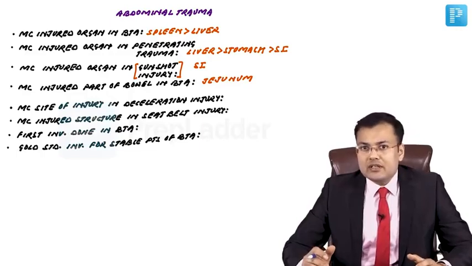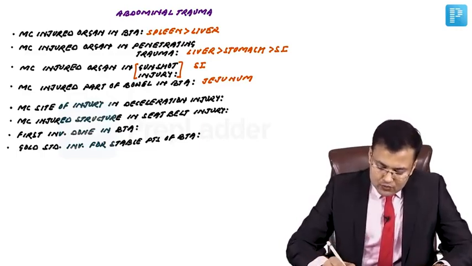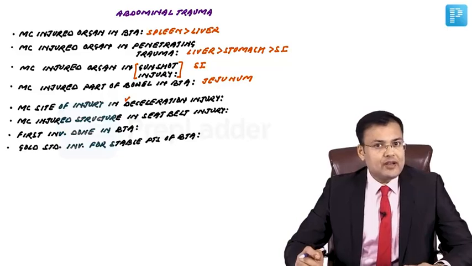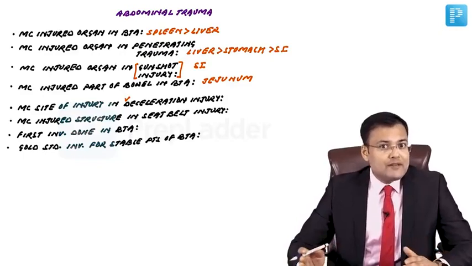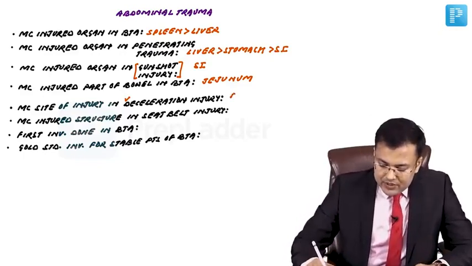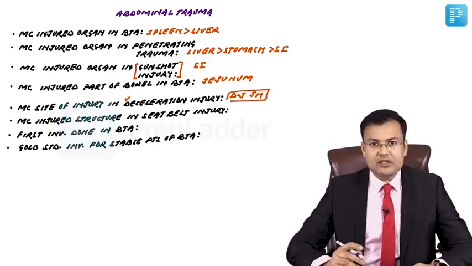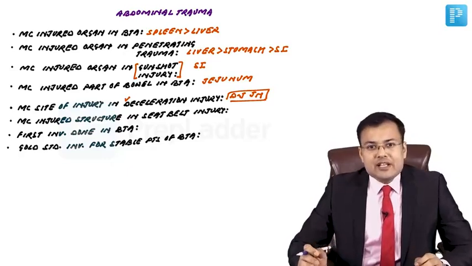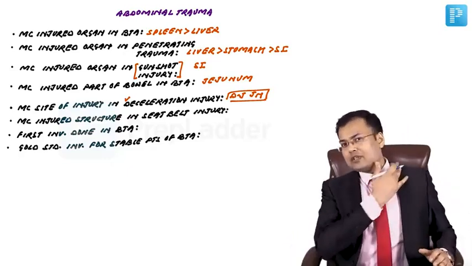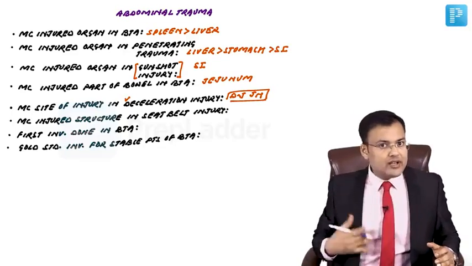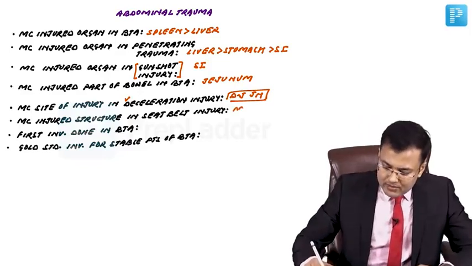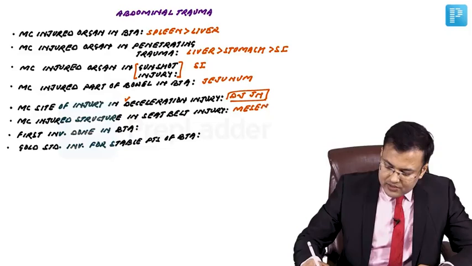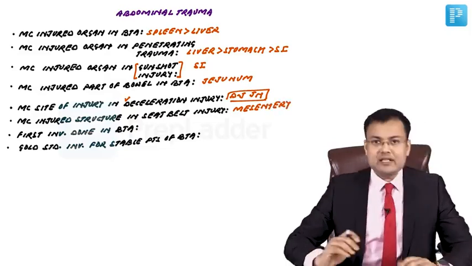Okay. Another question is related to deceleration injury. What's the most common site of injury in deceleration injury? So again, the part of bowel which should be both mobile and fixed. So it is jejunum. And which part of jejunum? It's the duodenojejunal junction. After that, what is the most commonly injured structure in seat belt injury? And that's mesentery.